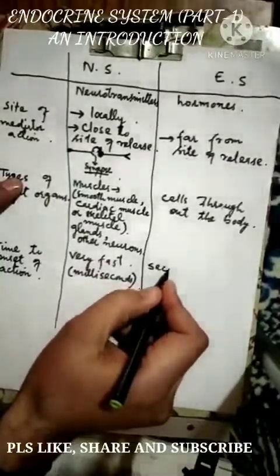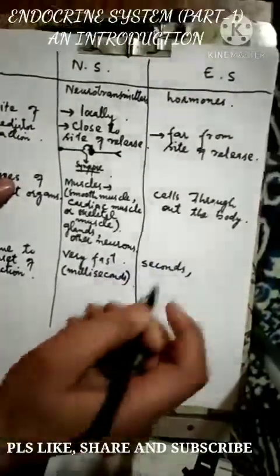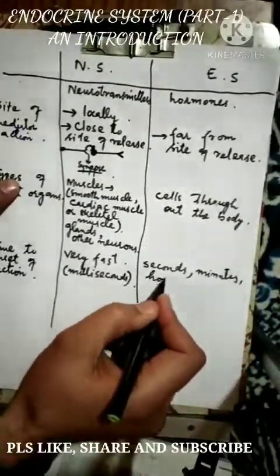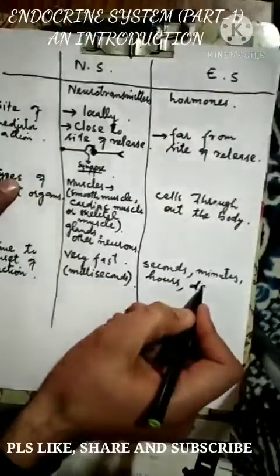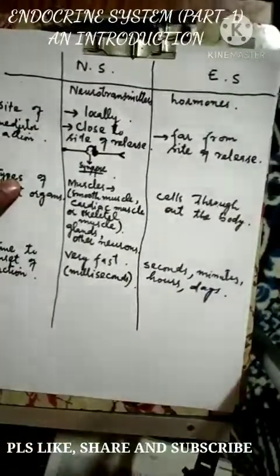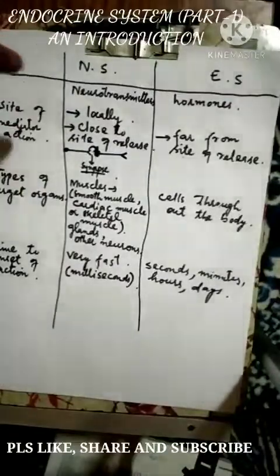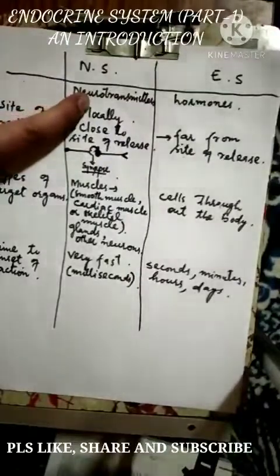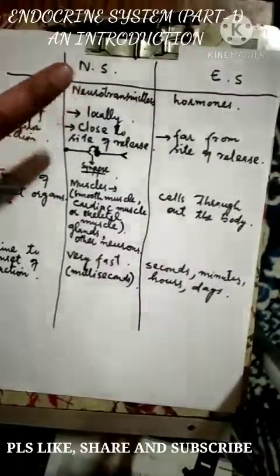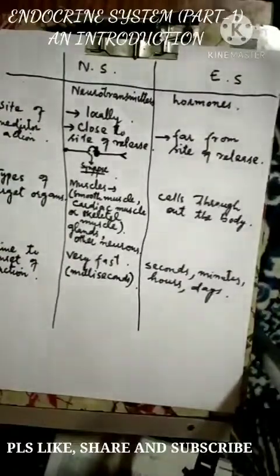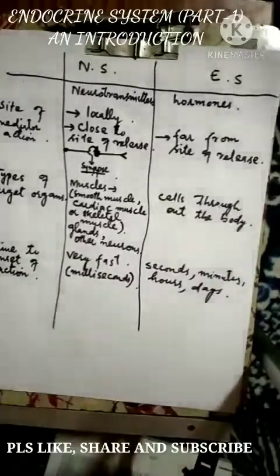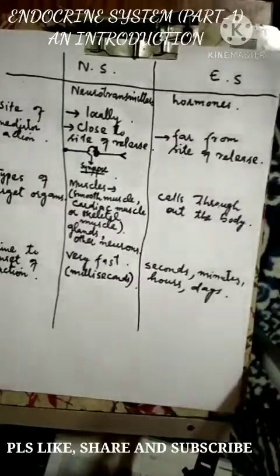it ranges from seconds, it can take minutes, it can take hours, and it can take even days to make its action. Fine. So when we talk about the neurotransmitter, they are making their action very fast within milliseconds. Okay, and the hormones of the endocrine system, their action can be very fast or it can be slow. The onset of action ranges from seconds up to days.